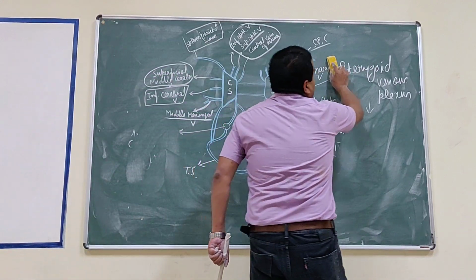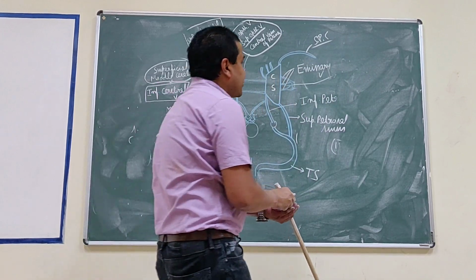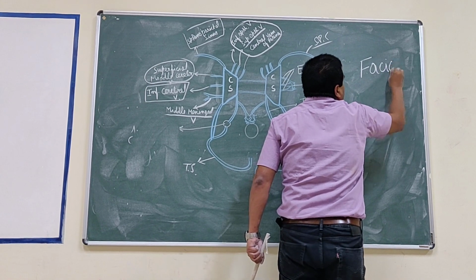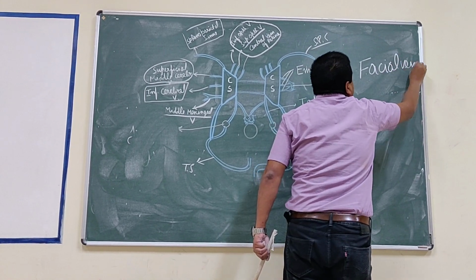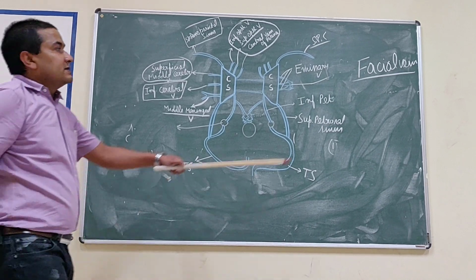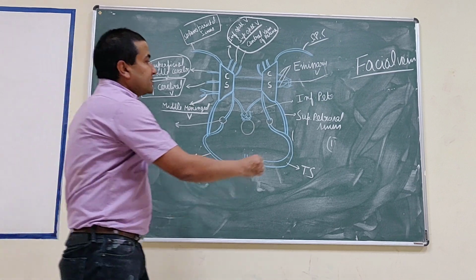Now, this cavernous sinus is also related with the facial vein, the vein present in the face region. This facial vein is connected with this cavernous sinus by two sources.